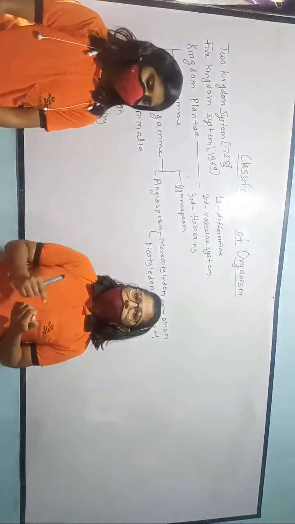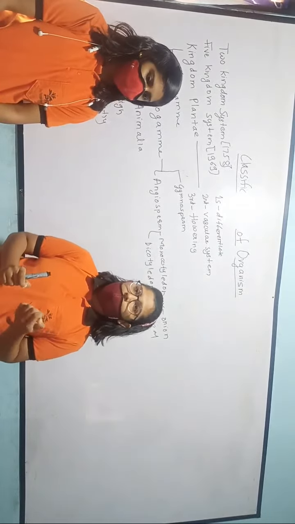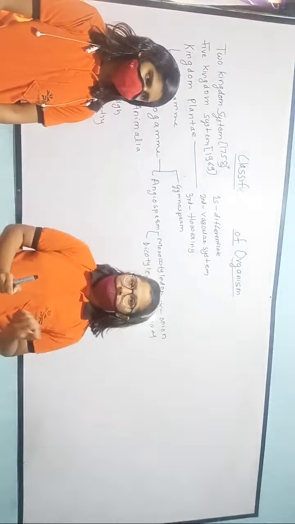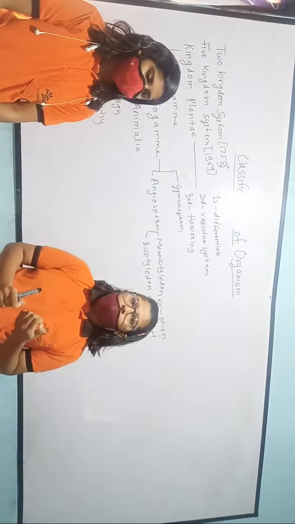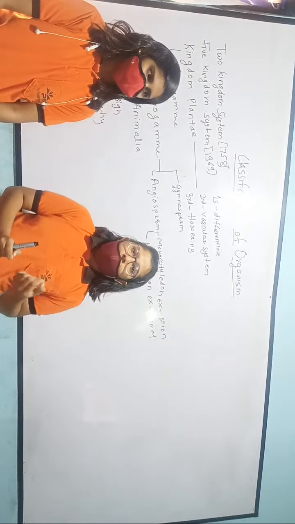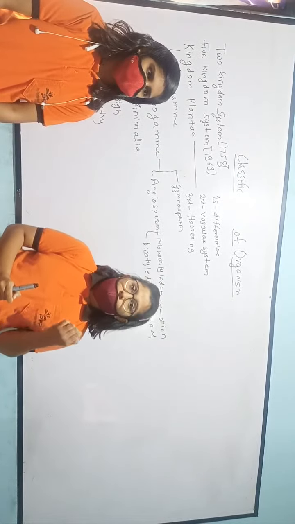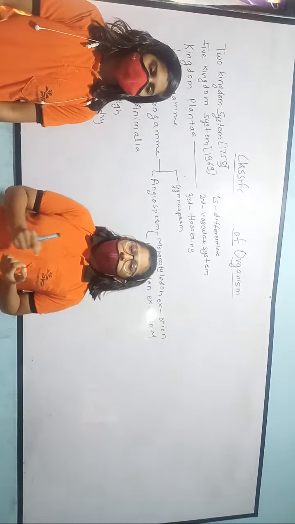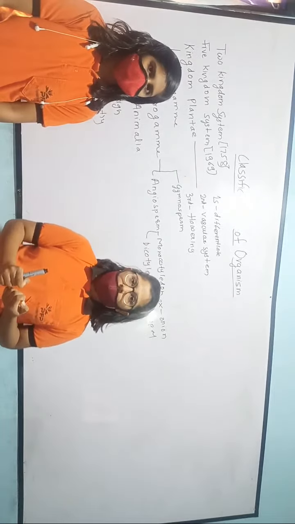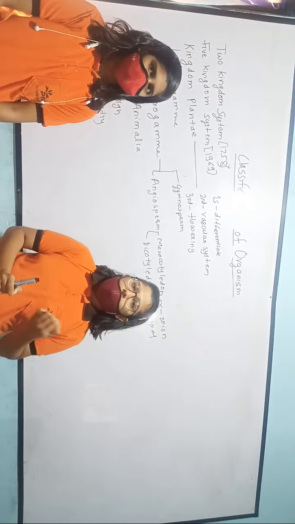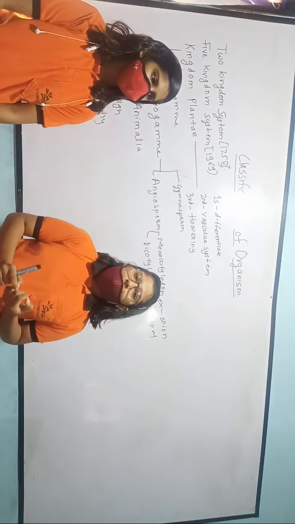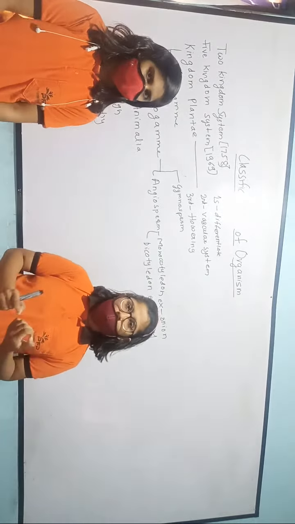Now we will discuss the last subdivision, that is Pteridophyta. They are also multicellular, small plants. They are found in damp places. These are said to be the first land plants with vascular tissue, and there is a presence of true stem, roots, and leaves in them, and also a presence of vascular system. They reproduce asexually by spore formation and sexually by gametes.